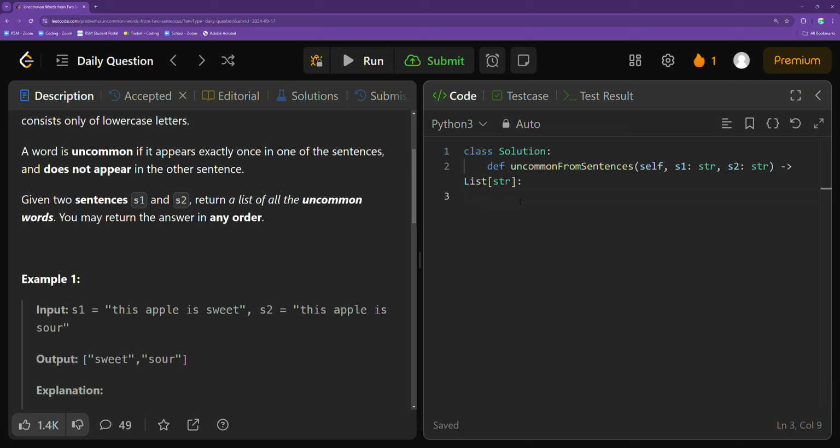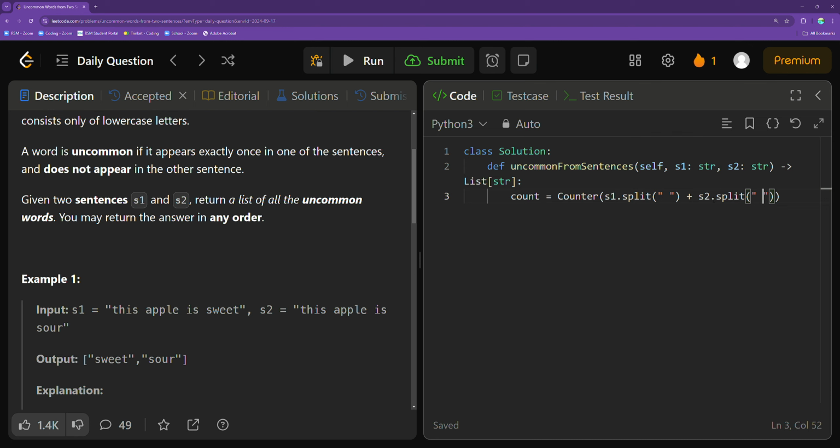And to do that, we're going to be using the .split method, and we'll do this like so. We'll set the counter and store it in the variable count as the counter of S1 plus S2, but there is an issue here. We can't simply get the counter of the concatenation of two strings, but rather of the concatenation of two arrays. And so to convert these data types to arrays, we'll use the .split method, right? And the parameter that we pass in the .split method in Python is basically how you want to split every single element in your input string. And so I'm going to pass in a quotation mark for both of these sentences.